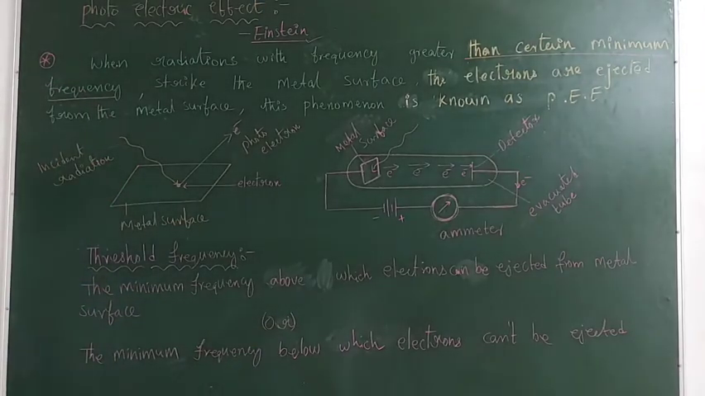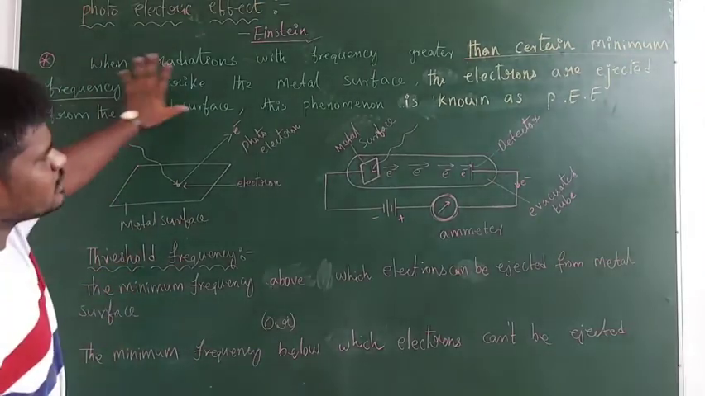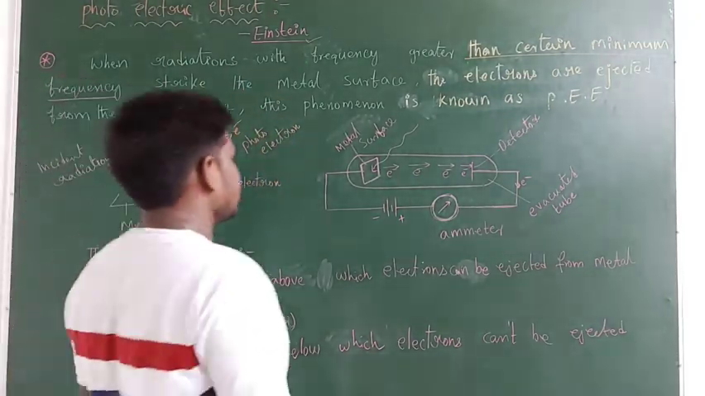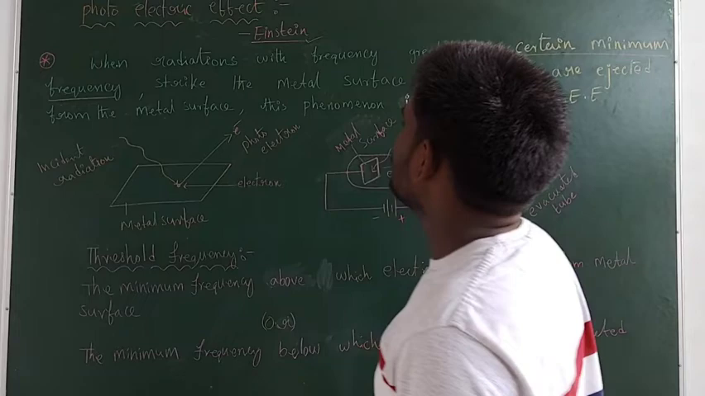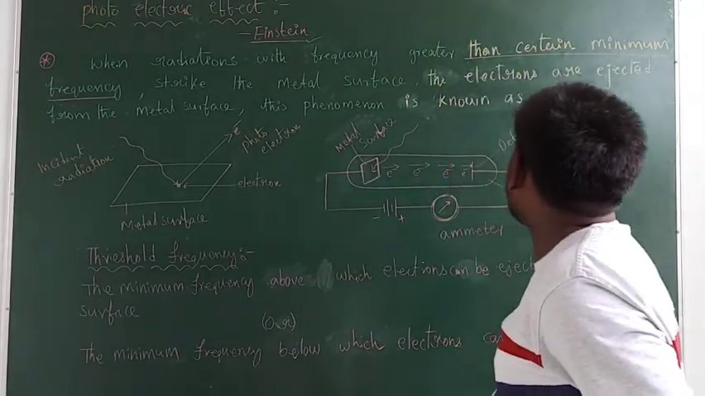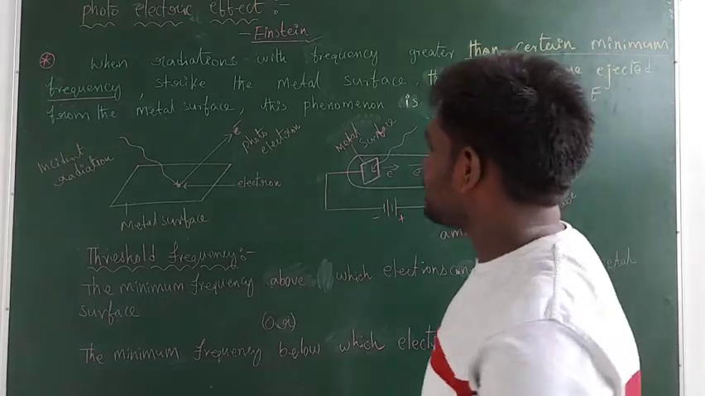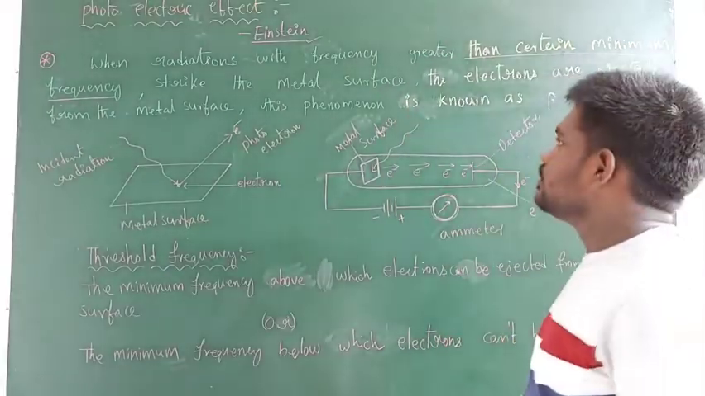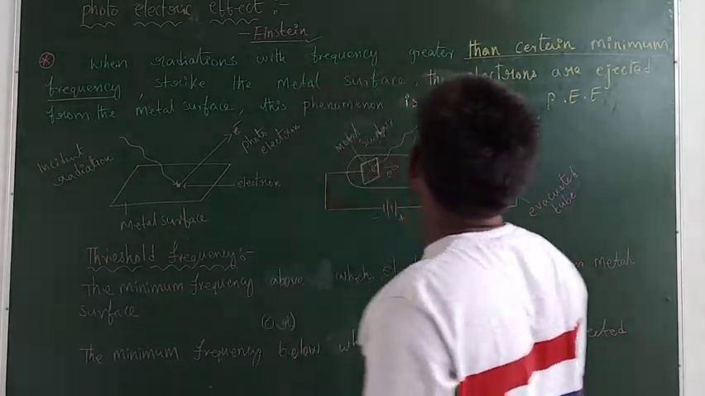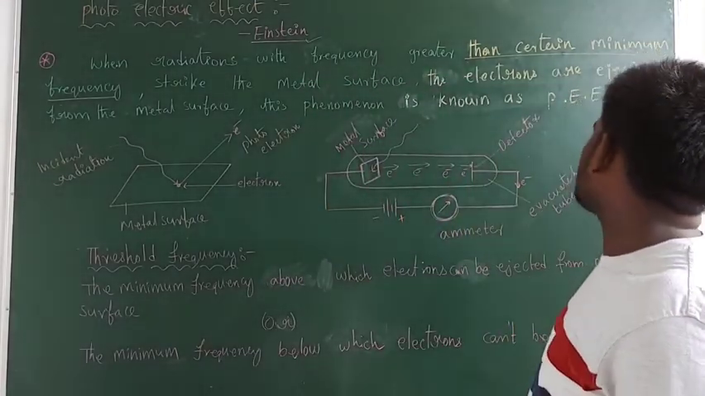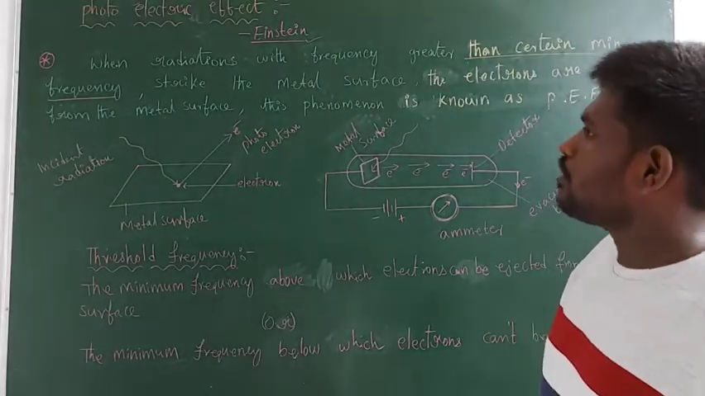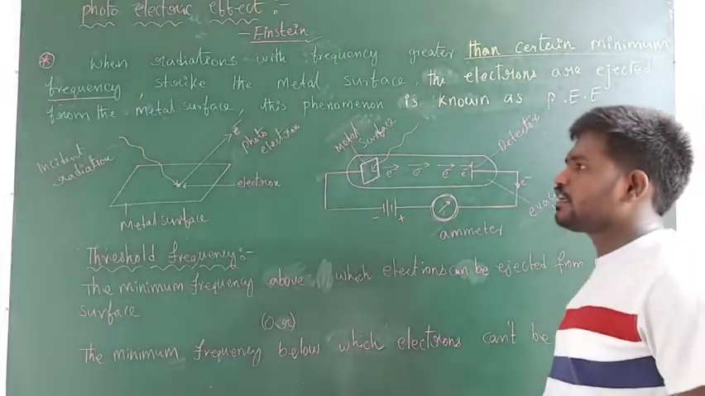Photo means light. Now let us see the definition. We can understand this definition by using examples. When radiation with frequency greater than a certain minimum frequency strikes the metal surface, the electrons are ejected from the metal surface. This phenomenon is known as the photoelectric effect.